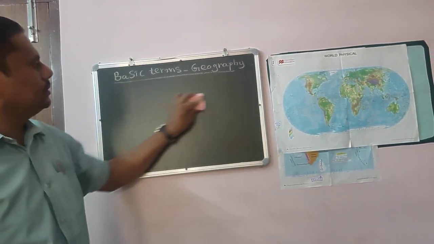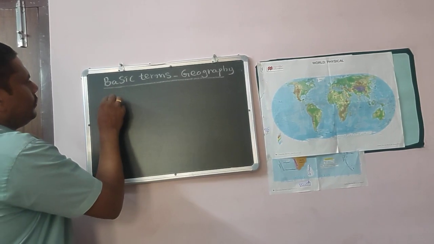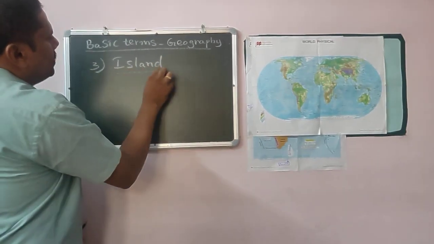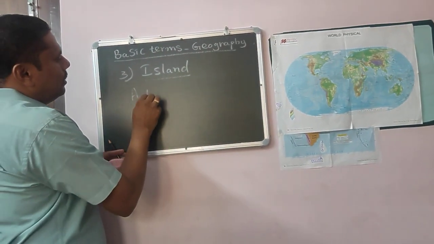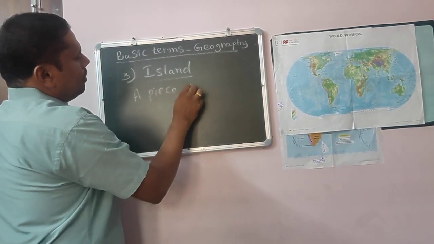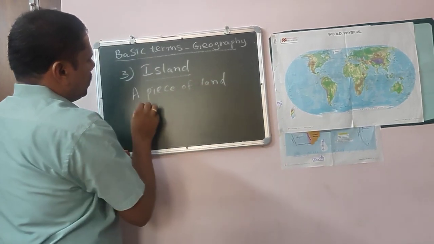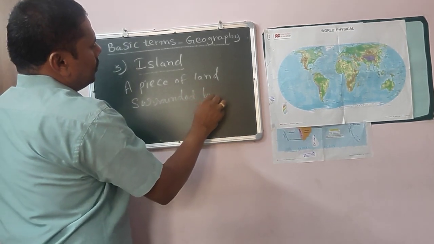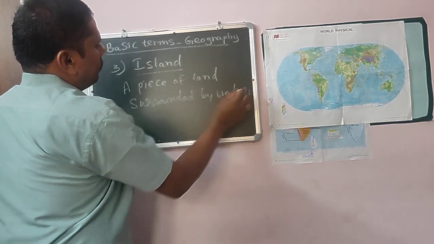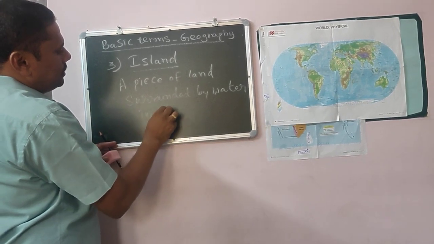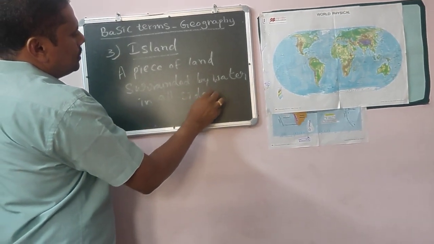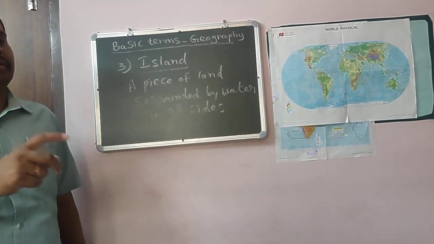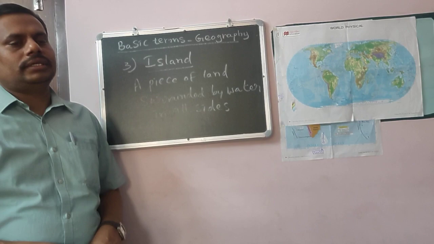Now the third important term is, what is an island? A piece of land surrounded by water on all sides. So remember, an island is a piece of land which is surrounded by water on all sides.